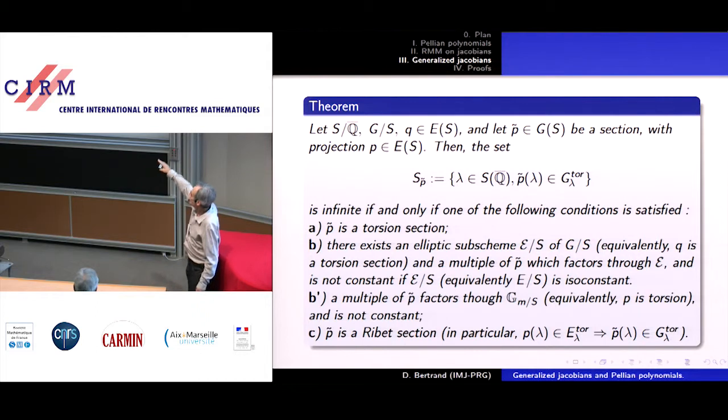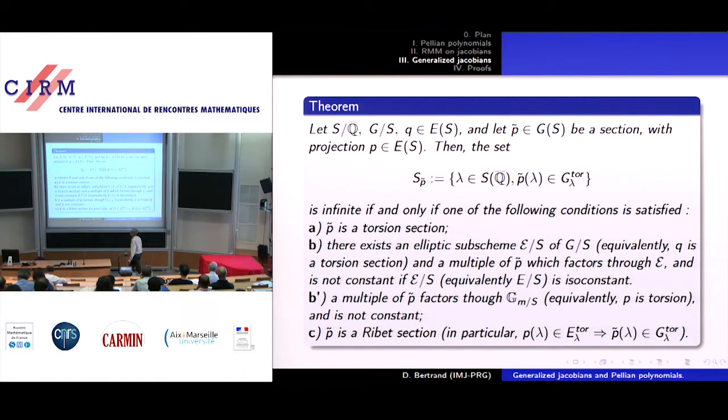And then, if the section P tilde goes into the elliptic curve, or the G_m, then we are in relative dimension 1, and so we expect to have infinitely many, but sparsely many, points where D lambda is Pellian.